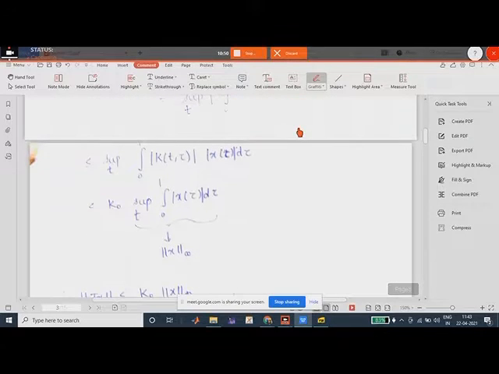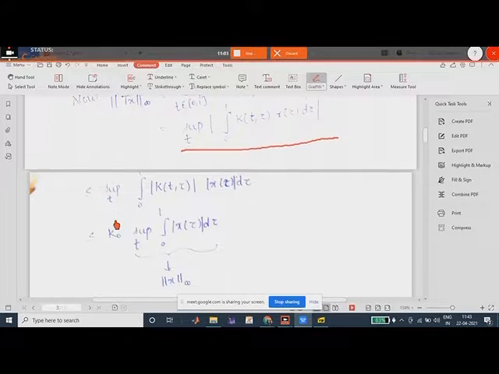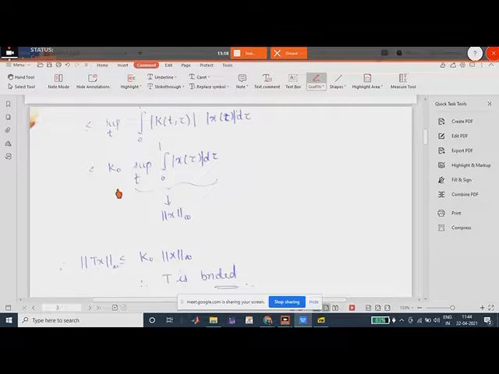Is it clearly seen, or do I need to darken it a bit? So what we have is the supremum over t of the modulus of an integration sign. We can take the modulus inside, so this would be less than or equal to the supremum over t in [0,1] of the integration of modulus of k(t, tau) and modulus of x(tau) d tau, right?